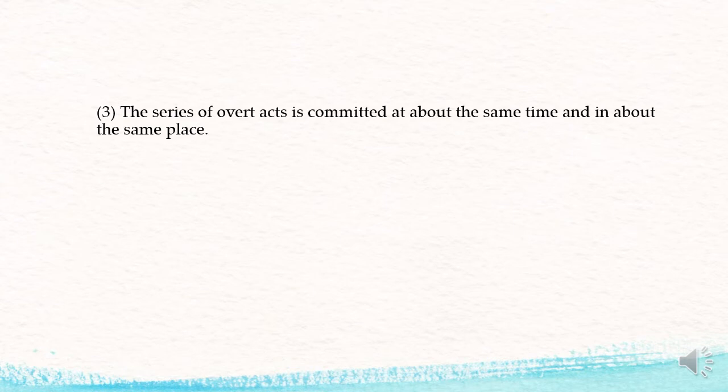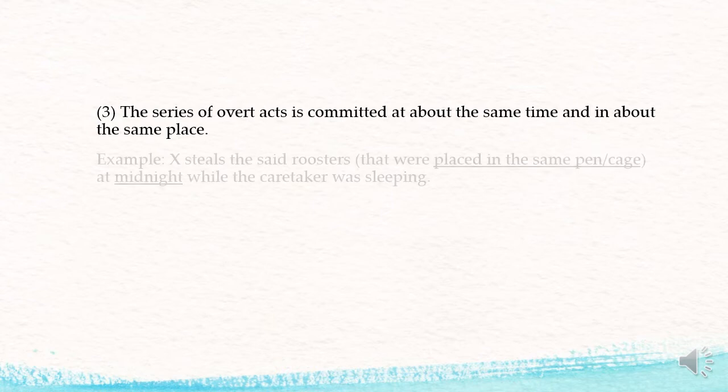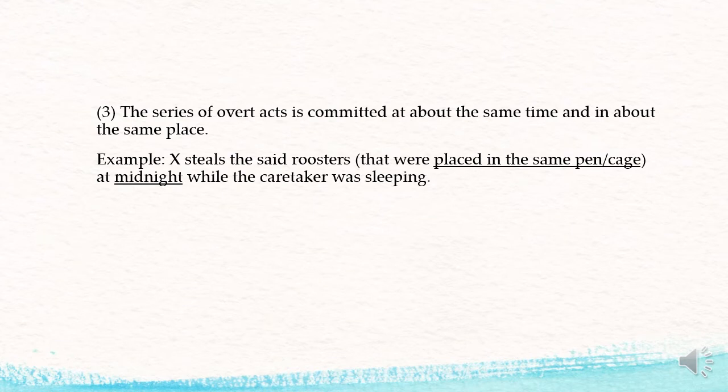Third element, the series of overt acts is committed at about the same time and in about the same place. So using the same example, X steals the said roosters that were placed in the same pen or cage at midnight while the caretaker was sleeping.